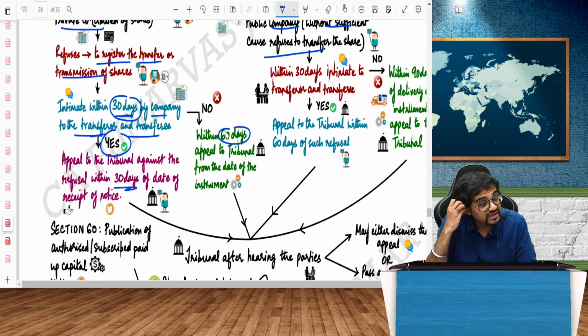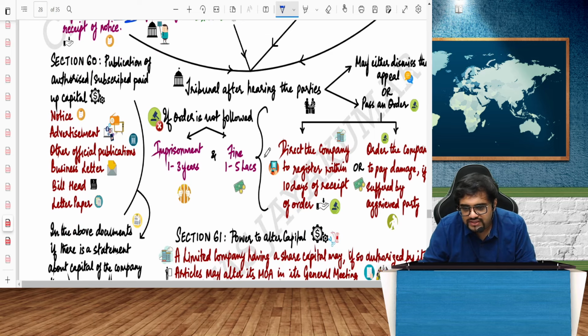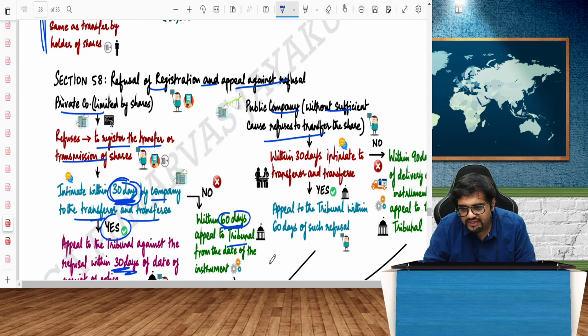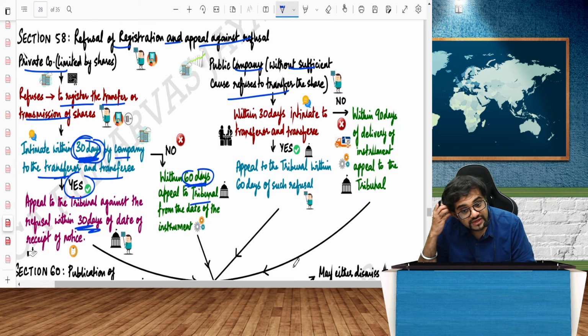I will wait for 30 days for the company to accept or reject the proposal. If they are silent on it, then I will take extra 30 days and I can file an appeal. That's why 30 is given here, because 30 is already included. Here 60 days is given because I will wait for the first 30 days. That's why 30 plus 30. Both are the same only at the end of the day. Tribunal, after hearing the party, this is one part of the story. Similarly, on the right hand side, for public company, same. Within 30 days, they will intimate the transfer and I will appeal to the tribunal.